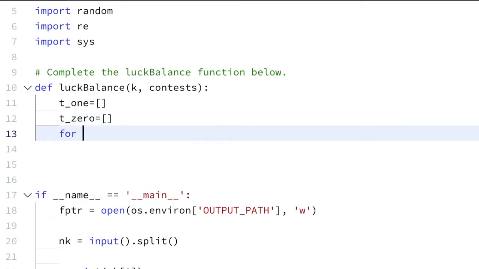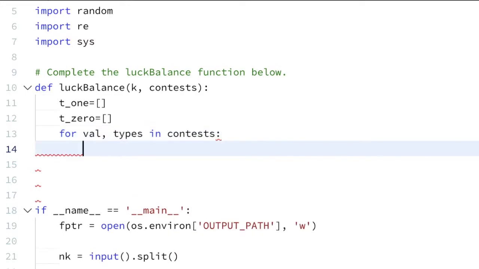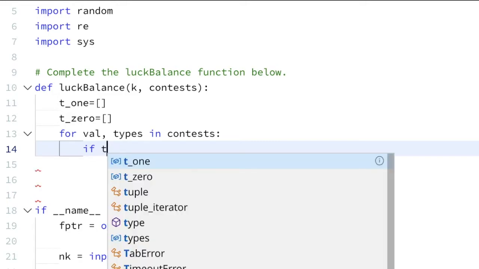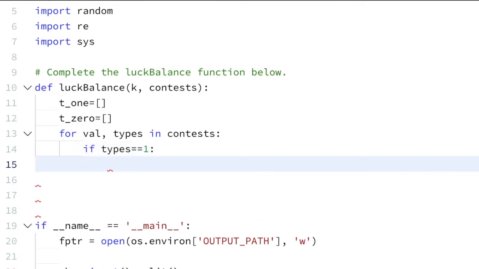So for value, type in contest, now we will check if my type is 1. If it is 1, then we have to append that value in type 1.